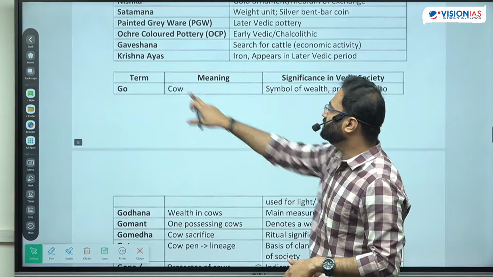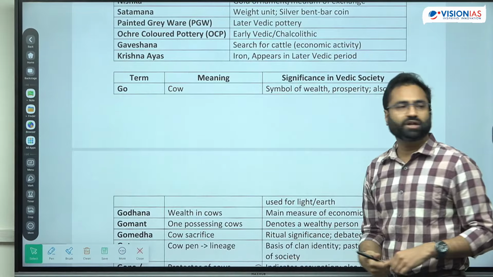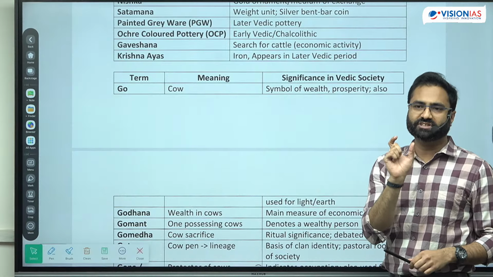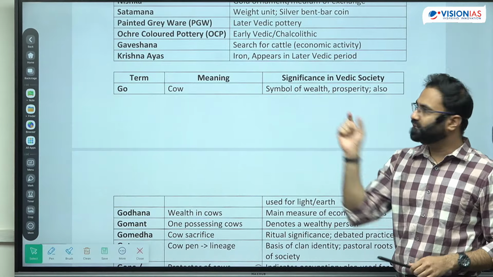And for the iron, the term that is used is Krishna Ayas. Krishna represents the black color. So, it is the Krishna Ayas.